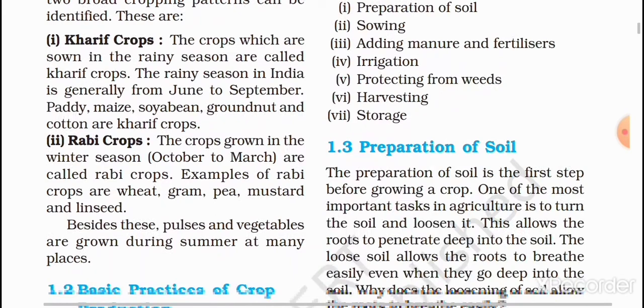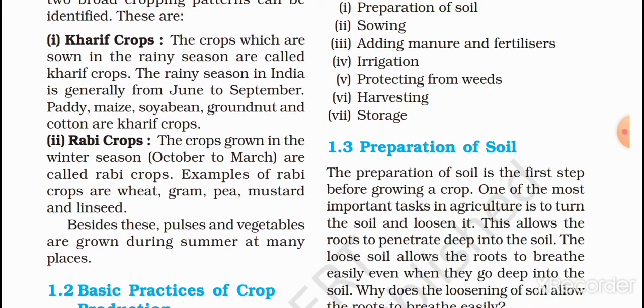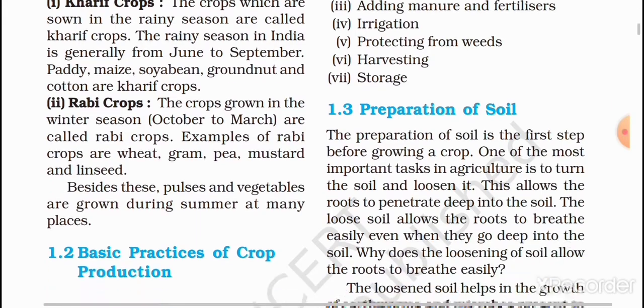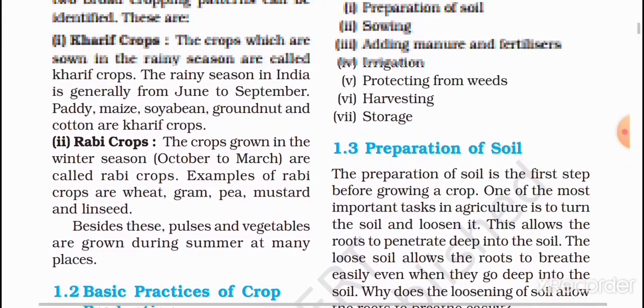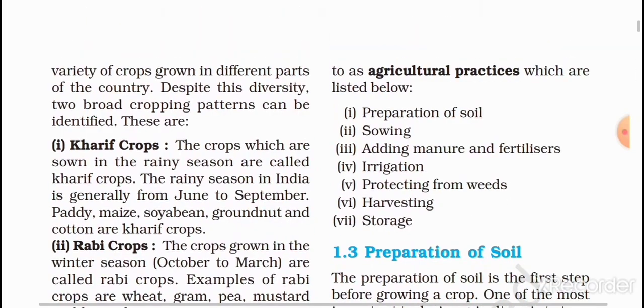Next one is rabi crops. These are grown in the winter season, during October to March, and examples of these crops are wheat, gram, pea, mustard, and linseed. For crop protection, we have to maintain the following